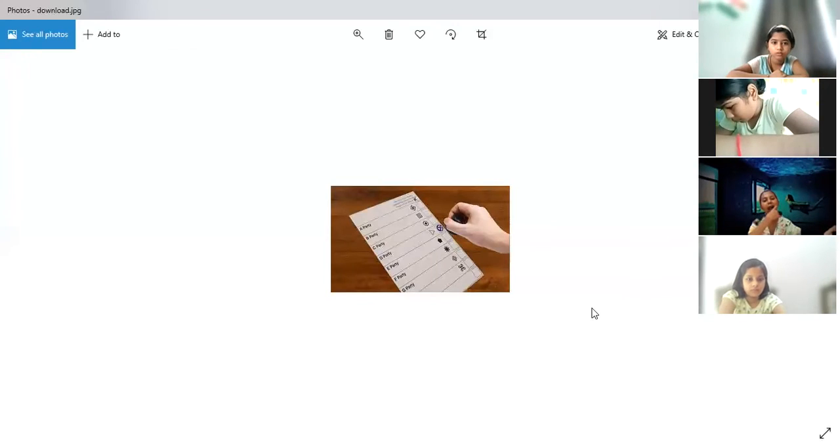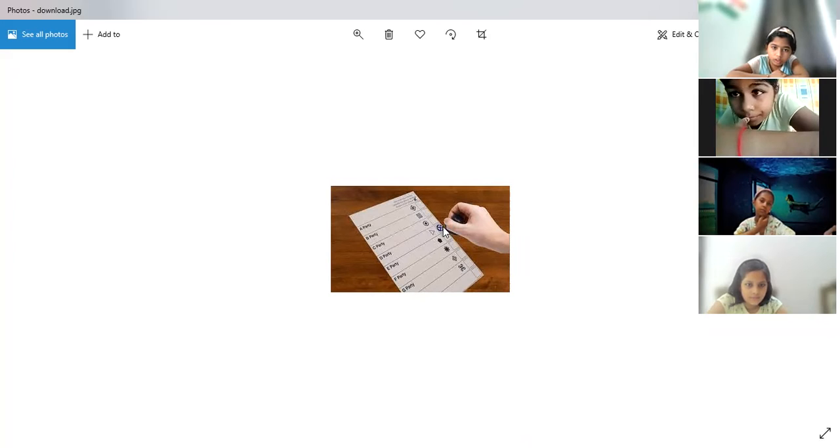Here, you can see on the screen, this is a ballot paper. Here you can see the party name is written, and here you can see the symbol. Then a stamp. The people have the stamp, and through the stamp, they put a sign on the name of the one they want to give the vote to.